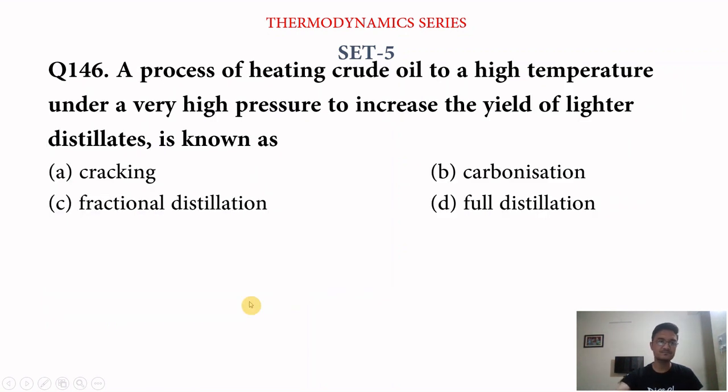Next question is, a process of heating crude oil to a high temperature under a very high pressure to increase the yield of lighter distillates is known as option A, cracking, option B, carbonization, option C, fractional distillation, and option D, full distillation. So answer is cracking. This process is called cracking.